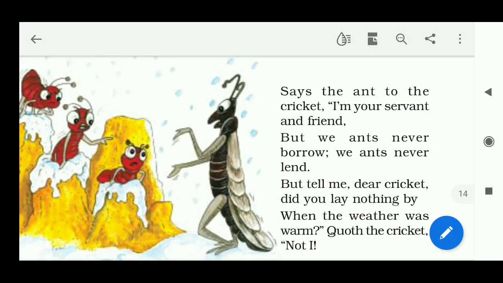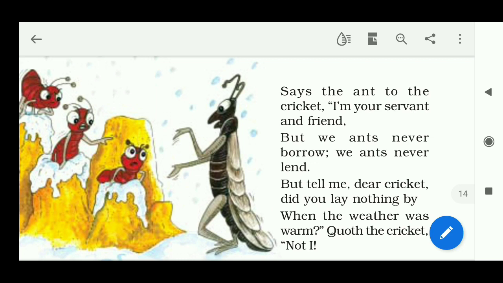Says the ant to the cricket, I am your servant and friend. But we ants never borrow, we ants never lend. So when the ant heard the request of the cricket, he said, I am your servant and friend.